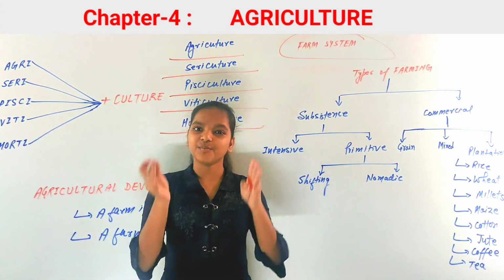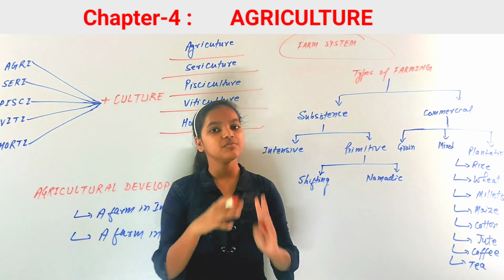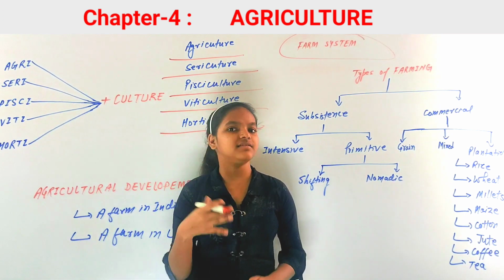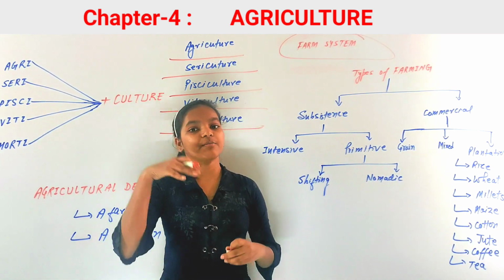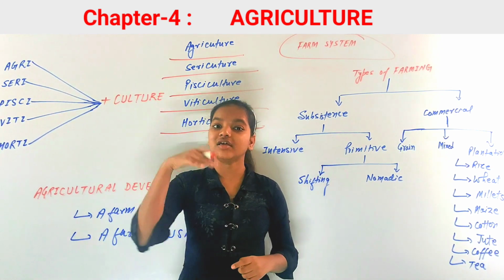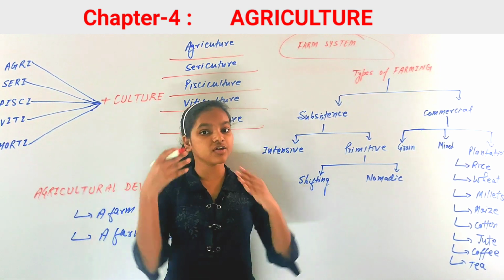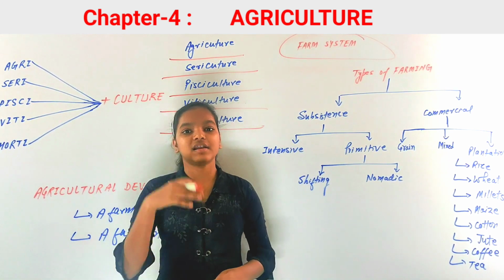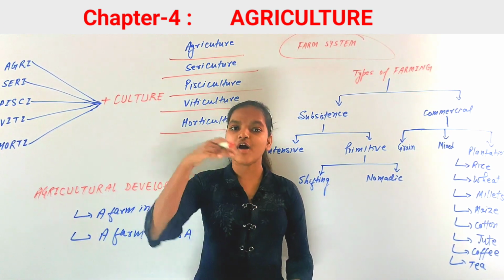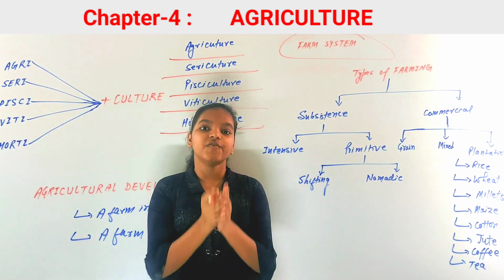Now inputs, in computer lessons you might have heard these terms. Input here means what we are giving, like seeds, like fertilizers, like manure. These are the things that we are giving to them. Now processing, you know that there is a process of growing crops, like sowing, like irrigating. These are the processing, and now output will be the produce, like the crops. So this is a farm system.